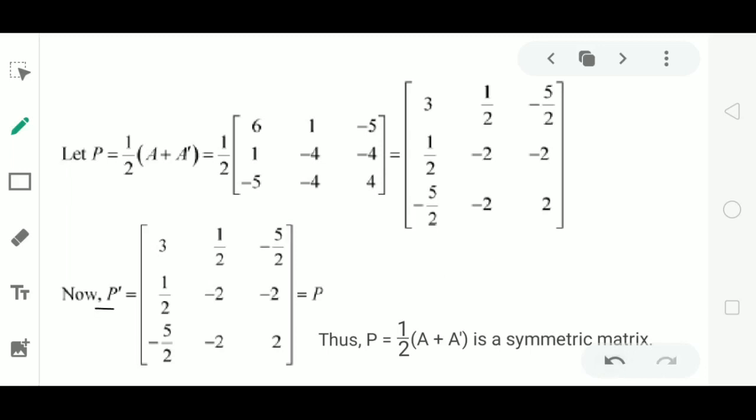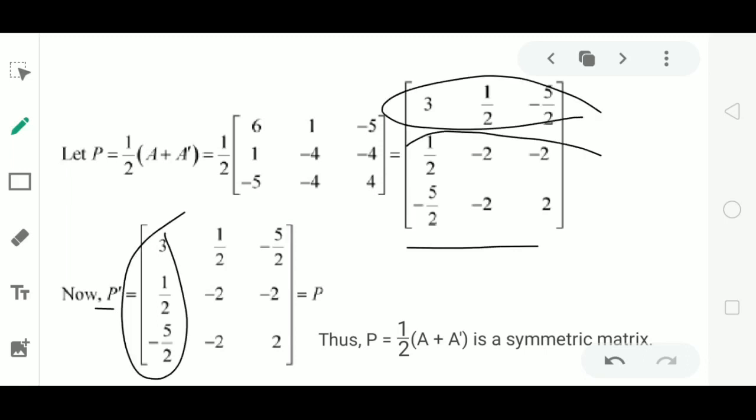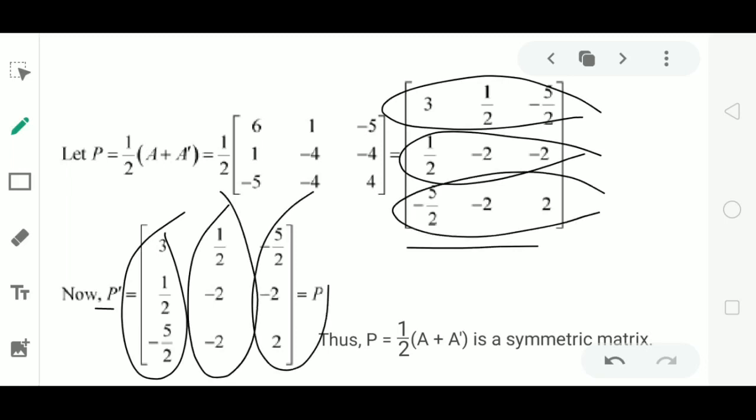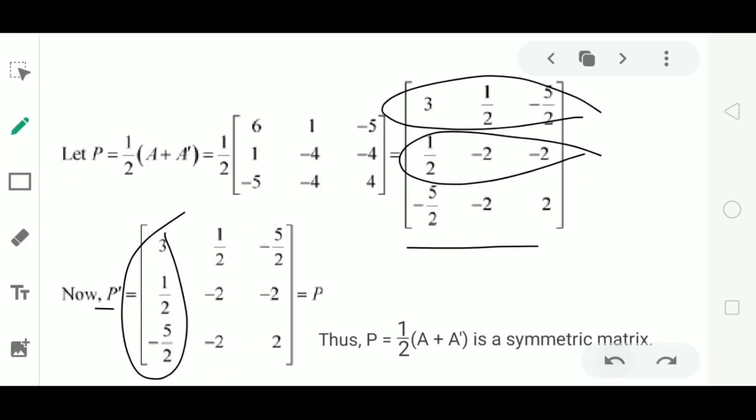P dash is the transpose of the matrix P. We write the elements of the first row in the first column of P dash, the elements of the second row in the second column of P dash, and the elements of the third row in the third column of P dash.